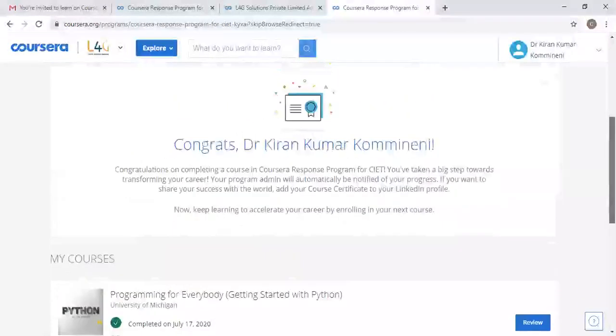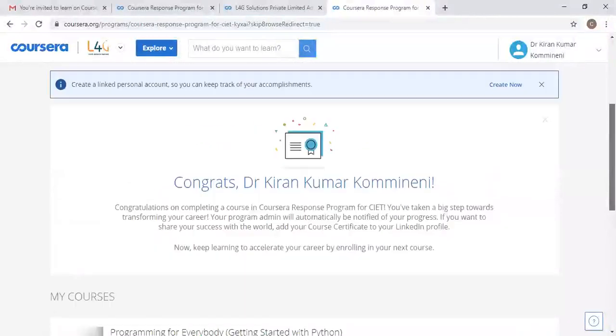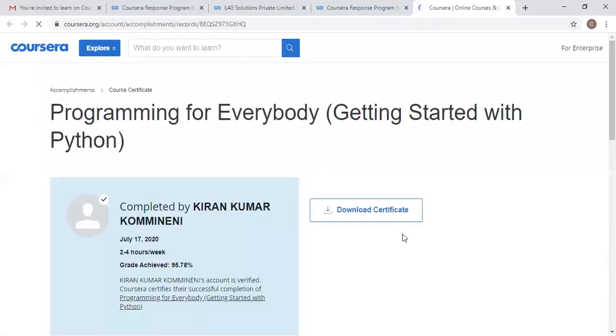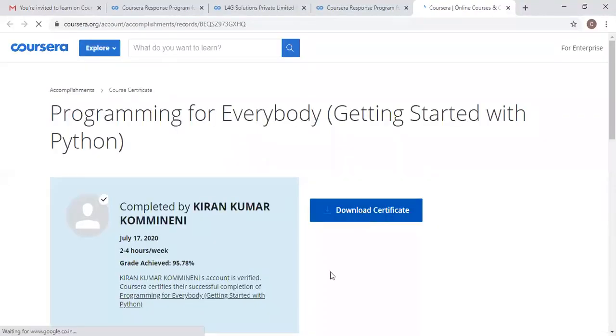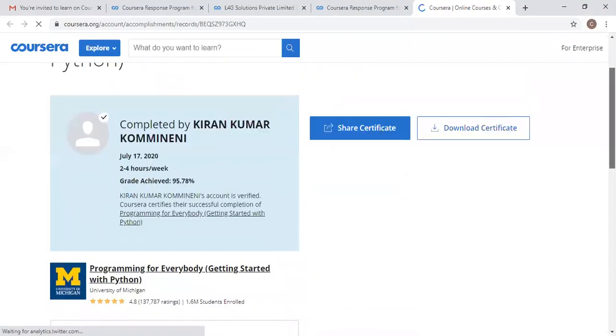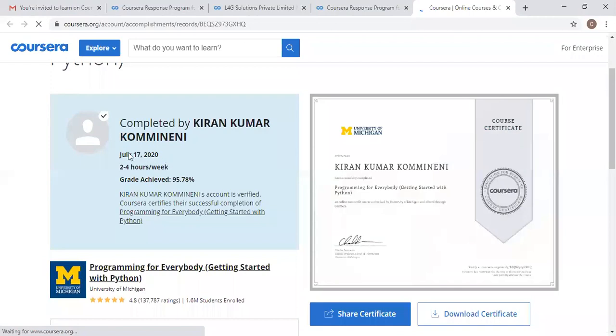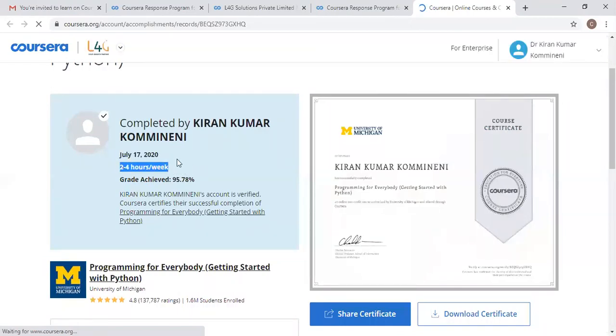Like this, you can see here, if you complete a course, then automatically a certificate will be here. You can view your certificate, or you can download your certificate also. And you can see the grade also here. Actually, today only I have completed this course. The time is 2 to 4 hours per week, and this is the grade which I have achieved, 95.78.